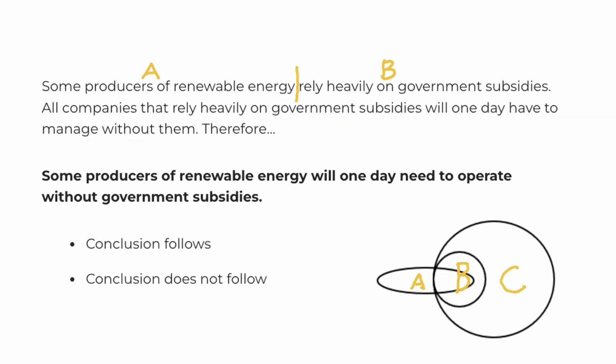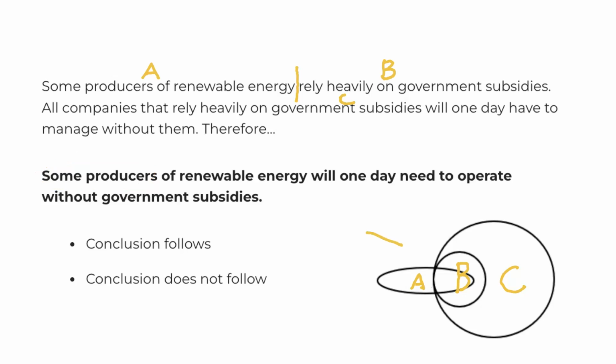This large circle represents all of the companies, whether or not they rely on government subsidies at one point, eventually will not be able to. They will have to manage without them. So with that in mind, and we can also label this C just as a reminder, with that in mind, let's reread the conclusion. Some producers of renewable energy will one day need to operate without government subsidies.